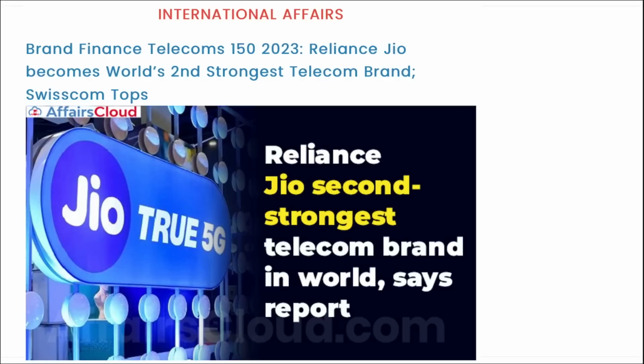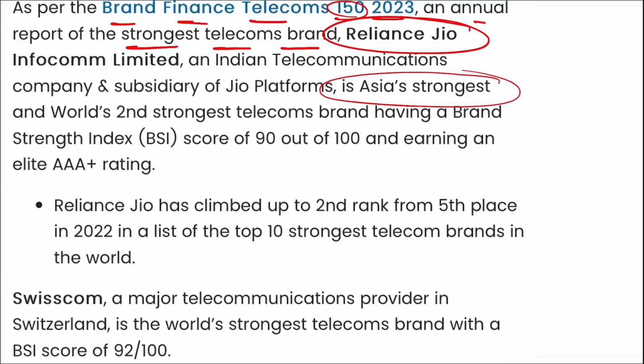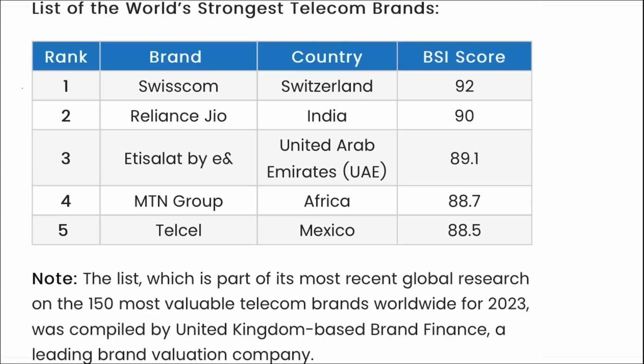telecom brand. All right, here you can see as per the Brand Finance Telecommunication 150 report, the annual report of the strongest telecommunication brands, Reliance Jio has secured the top position in Asia, is Asia's strongest and world's second strongest brand, and Swisscom is on the first position. Here you can see the list also. On first position Swisscom from Switzerland, second position Reliance Jio from India, on third it is from UAE, that is your Etisalat, on fourth it is your MTN Group from Africa, and fifth is your Telcel from Mexico.